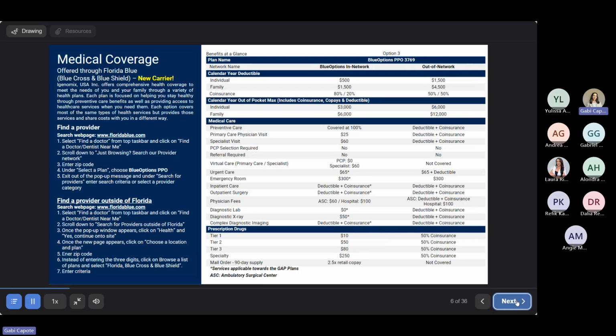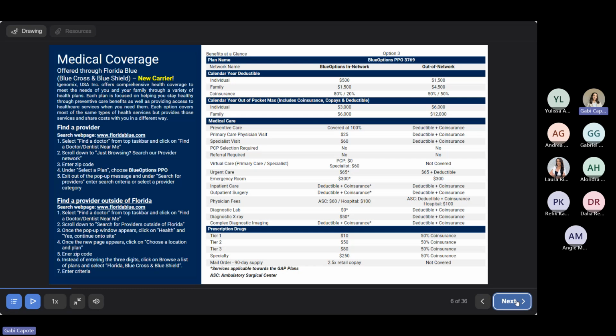All right, so we're down to our last option. Option 3 also is with the Blue Options network. You also have out-of-network benefits with this plan, but once again, it's always best to stay within the network. The individual calendar year deductible of this plan is going to be $500. For families, it's going to be $1,500. The coinsurance after you meet your deductible is going to be 80-20 once again. And your calendar year out-of-pocket maximum for an individual is going to be $3,000, and for families, it's going to be $6,000.